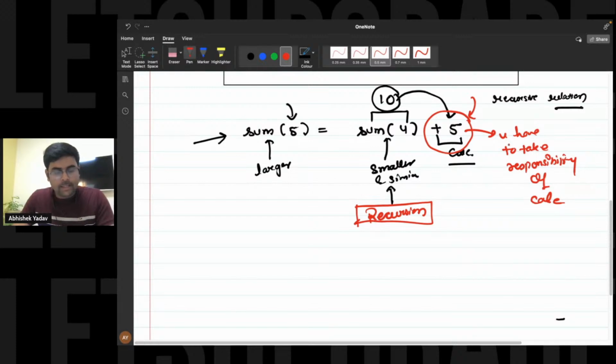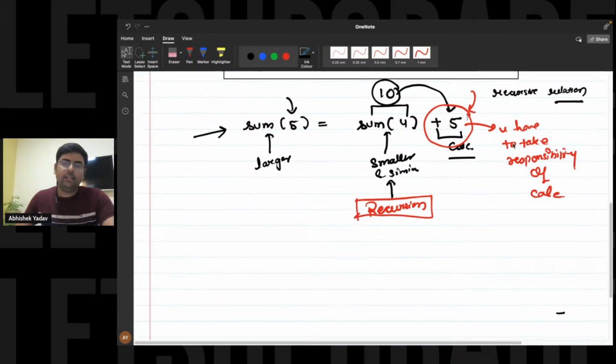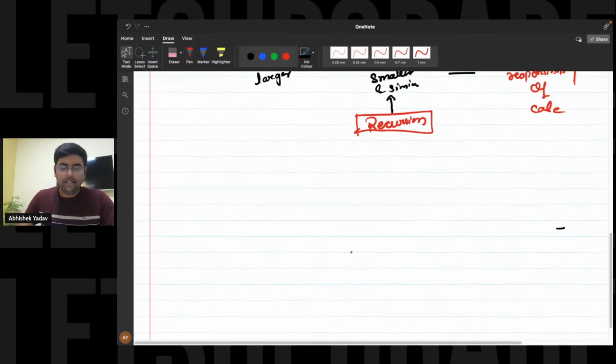Okay, great. So now, next thing is what? I will do the dry run also, everyone. But before moving to the dry run, let's understand how to write the code of a recursion. Okay, great. So basically, guys, when you are writing the code of a recursion, you have to keep three things in mind. The first thing is your objective.